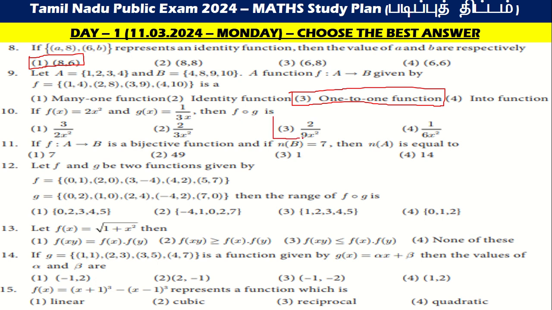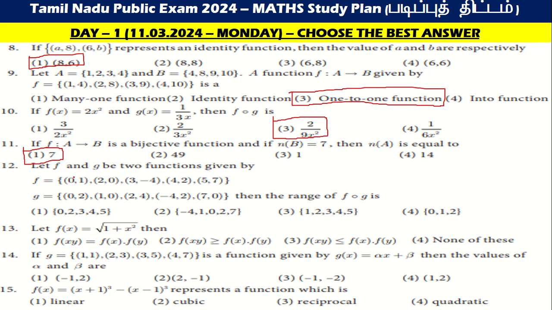2 by 9x square. Next, if f: A tends to B is a bijective function and n of B is equal to 7, then n of A is equal to 7, total 7.